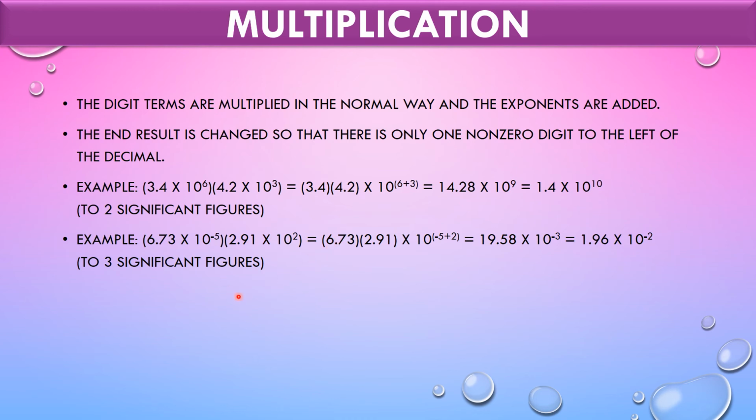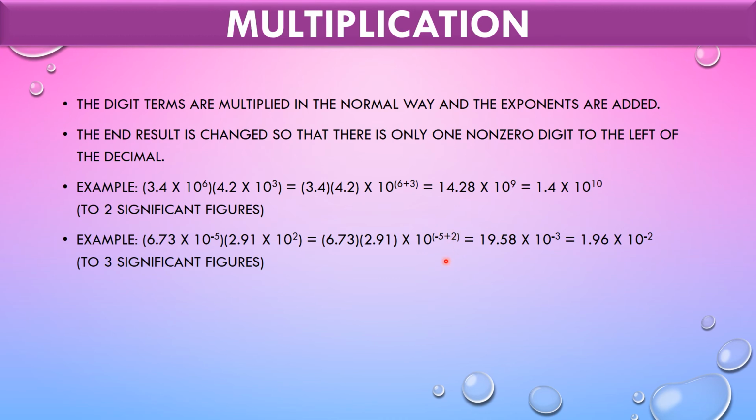Similarly, if you are going for multiplication with different exponent values, that is positive and negative, then what will we do? Again, we simply need to add. That is minus 5 plus 2. Here we are adding, but it is minus plus. So we will have minus 3, with the sign of the bigger number.